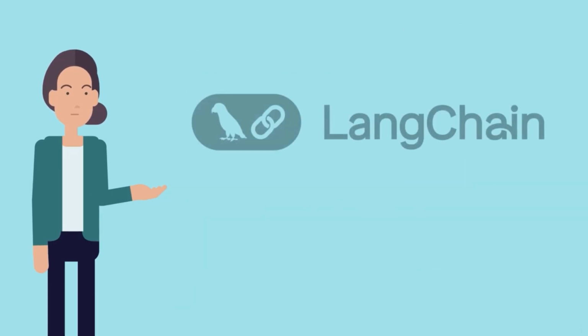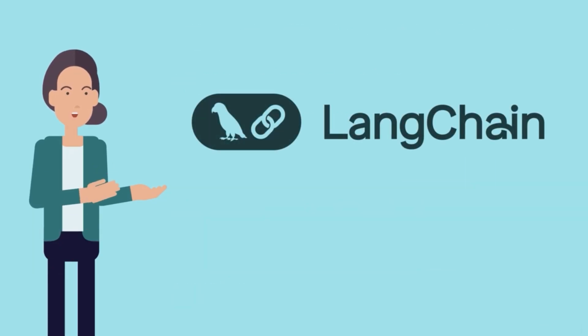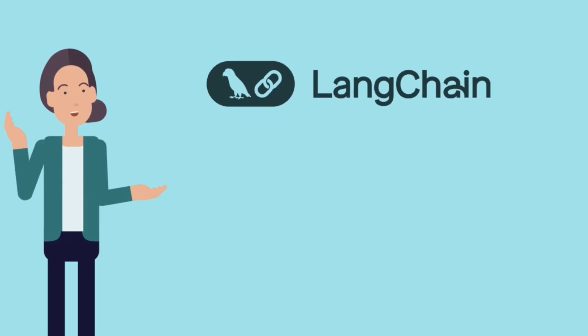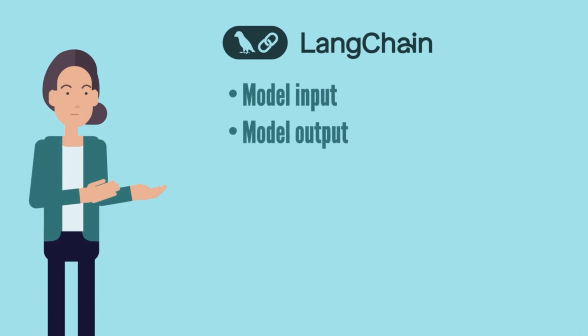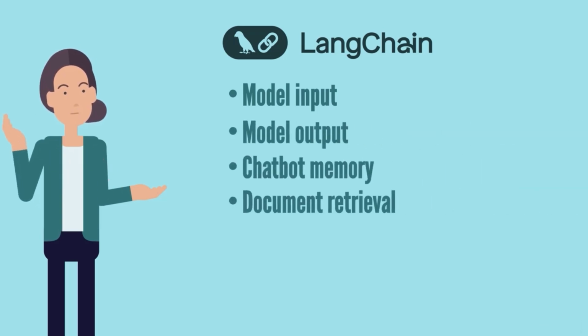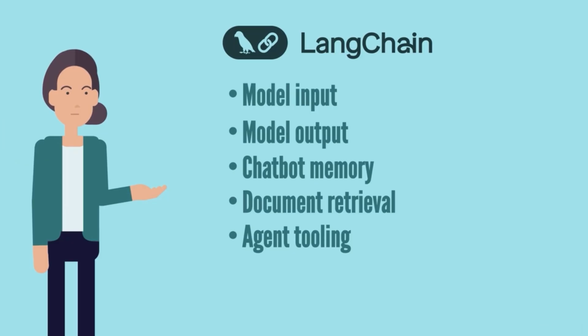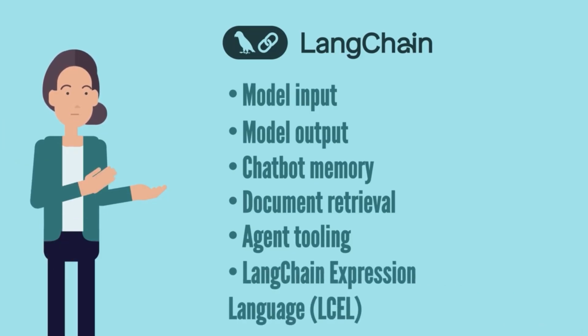Then, we arrive at the crux of the course, the LangChain library. We'll start by discussing the LangChain framework and outlining each of its components: model input and output, chatbot memory, document retrieval, agent tooling, and the LangChain expression language, the protocol that makes the implementation of all of these components possible.